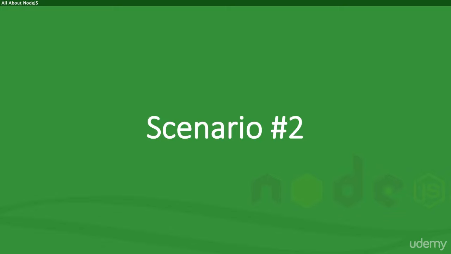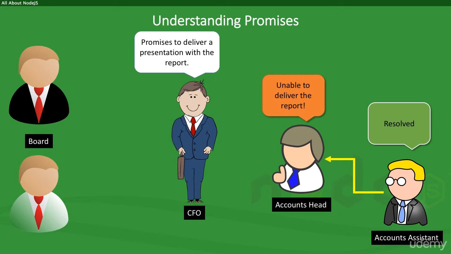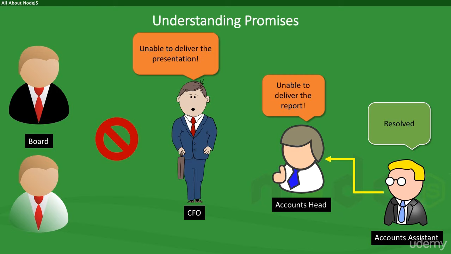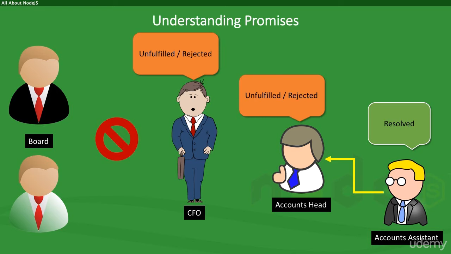In this scenario, the assistant delivered the stats and reports, however the accounts head was busy partying over the weekend and totally lost out on compiling the report on time for his boss. The boss, who had promised to deliver the presentation, could not do so, much to the dismay of the company board. He may even get fired for this. So, in this case, the accounts head failed to fulfill his promise, and in turn, the CFO failed to deliver on his promise as well, since they were dependent.